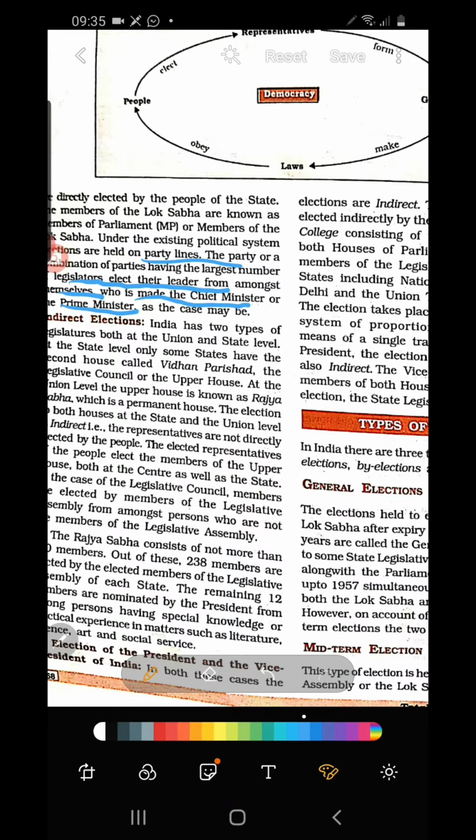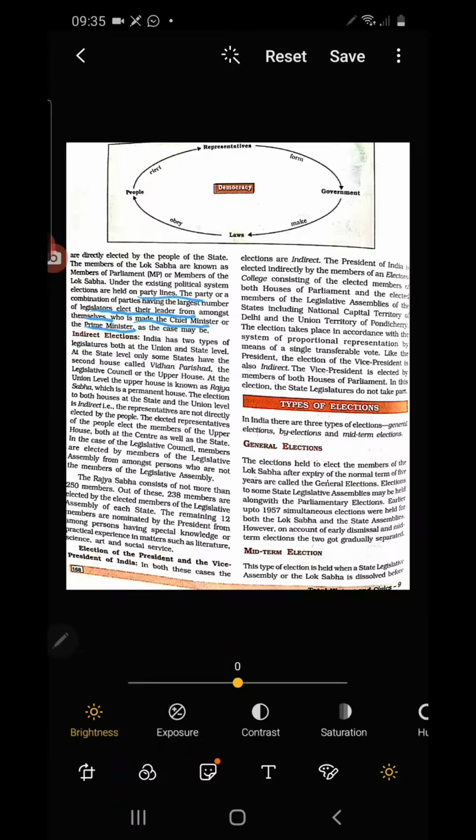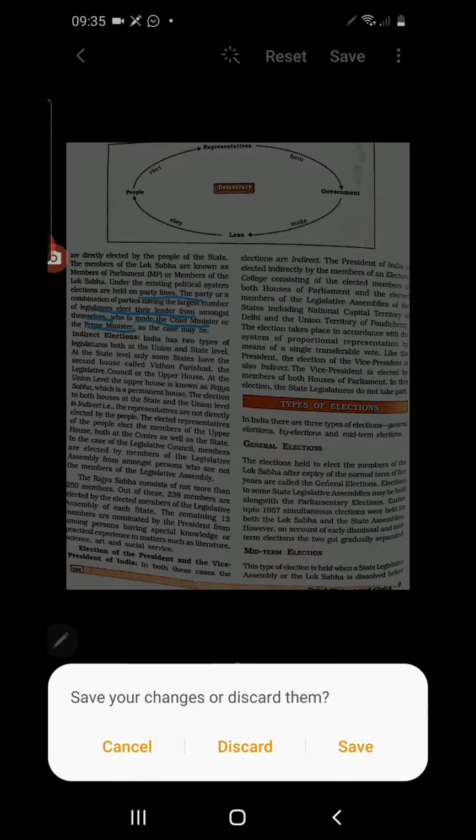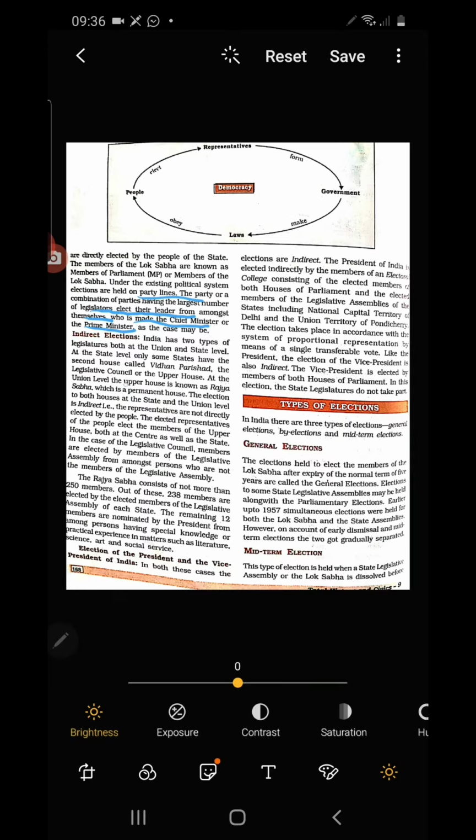If their candidates win in the maximum number of areas. Suppose in the state legislative assembly the maximum MLAs won from one party, that party will form the government and choose their chief minister at the state level. And at the union level, they will choose their prime minister. Is it clear? So the direct election is very clear.